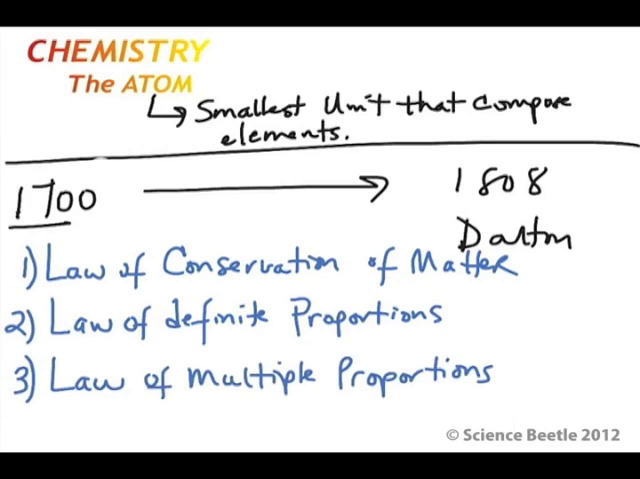The last law is the law of multiple proportions. Essentially this law says that if two or more different compounds are composed of the same two elements, the ratio between the masses of the first element and the second element are always going to be in the same ratio. And they're always going to be whole numbers. And so the law of multiple proportions is generally talking about the ratios between the first element and the second element.